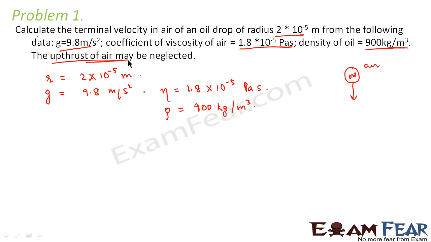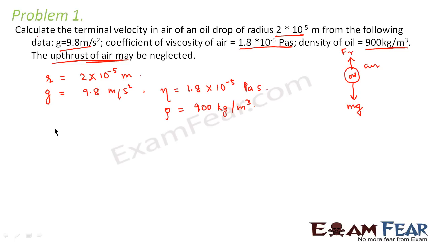When we derived the formula for terminal velocity, we introduced another term called sigma. The sigma came into the picture due to the upthrust of air. Now upthrust of air is neglected, so there is no sigma. So we can write down the expression of terminal velocity directly, or we can do it in this way. The weight which will be acting downward, or the force which will favor the motion, is mg. That is due to the weight of the oil drop, and the retarding force or the force of resistance will be in the upward direction.